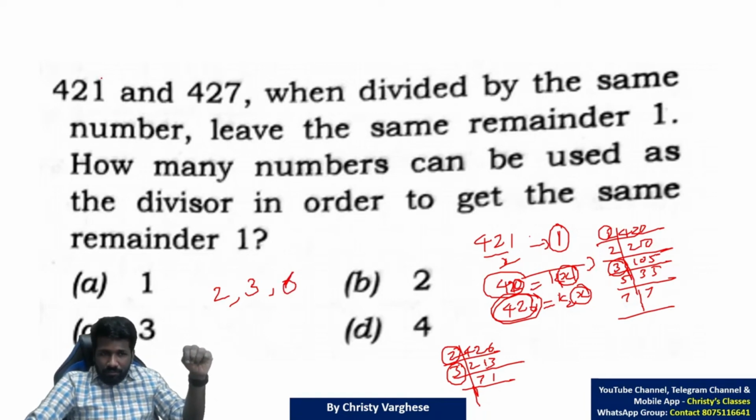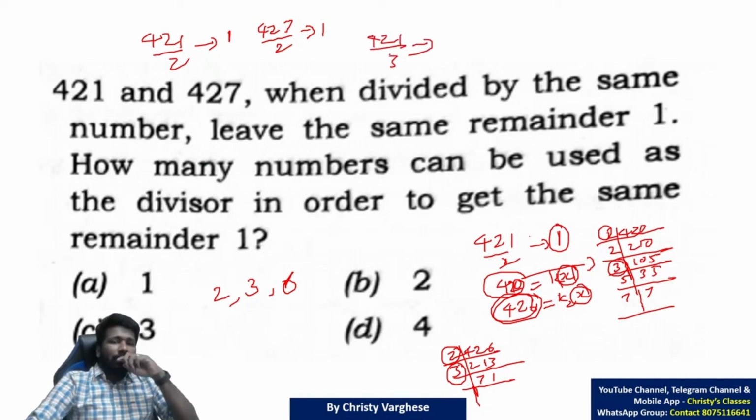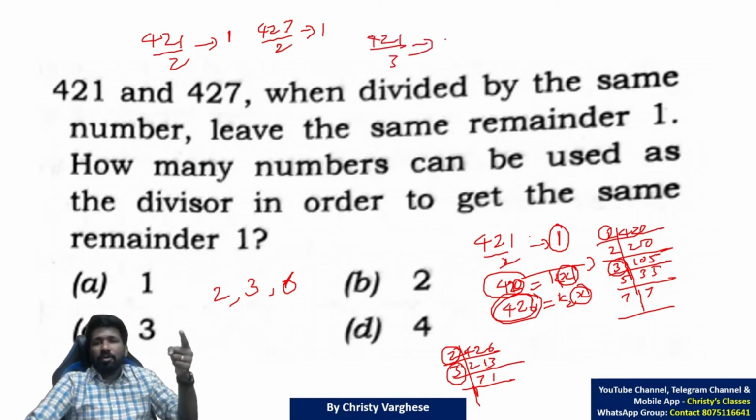I will explain what the question means. 421 by 2 remainder is what? 1. 427 by 2 remainder is what? That is also 1. So that is satisfying this condition. Similarly, 421 by 3. 421 is not a multiple of 3, 420 is a multiple of 3. So remainder is 1. 427 by 3 also remainder is 1. So 3 is also satisfying.